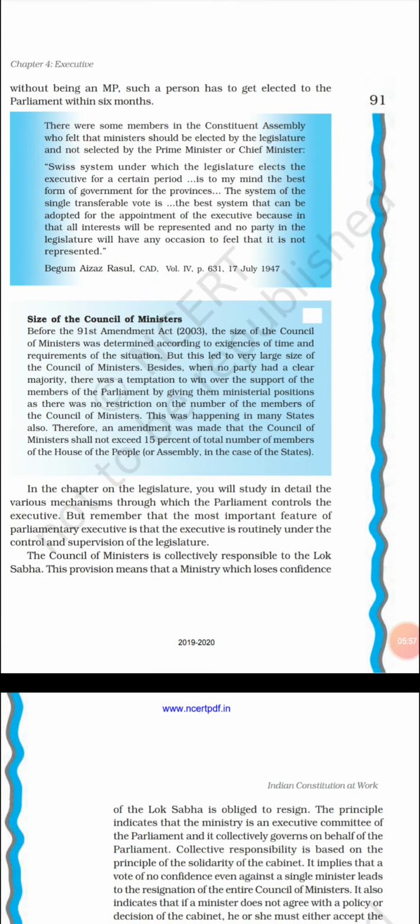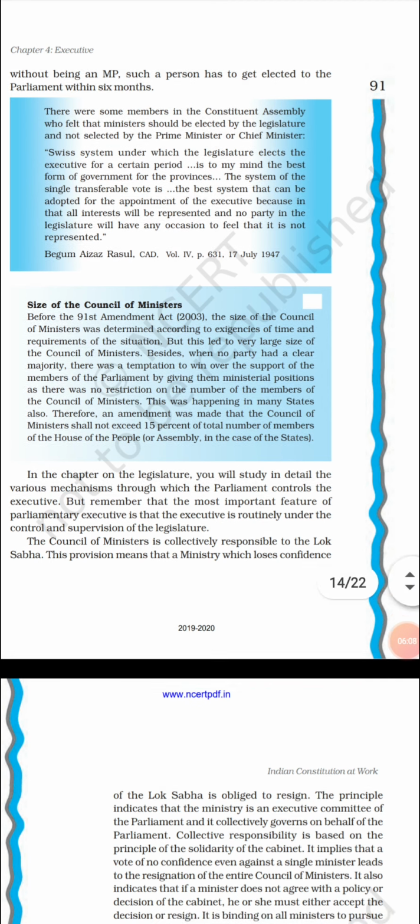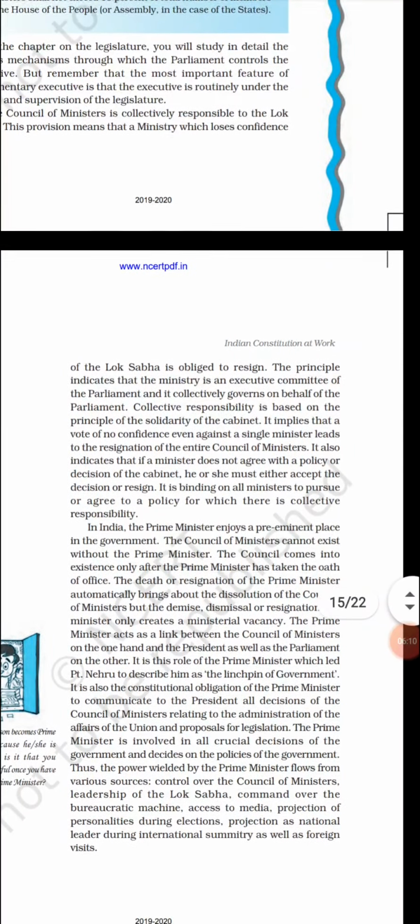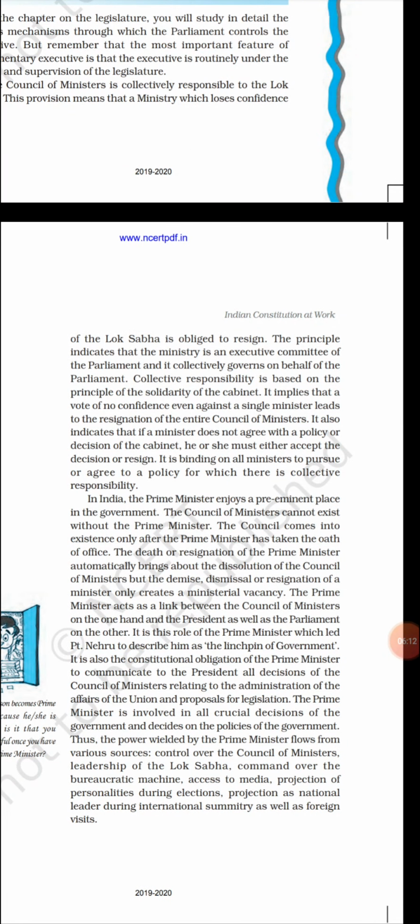Now, the Council of Ministers is collectively responsible to the Lok Sabha. This provision means that a ministry which loses the confidence of the Lok Sabha is obliged to resign. So it's a collective duty. The Council of Ministers and the Prime Minister have to work collectively.